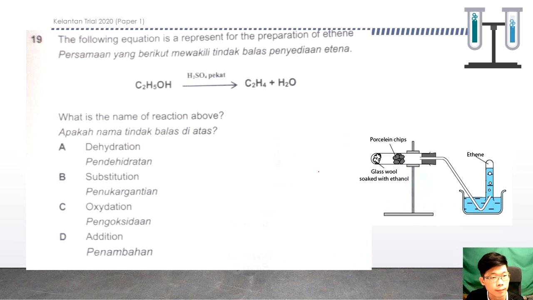Okay, 19. The following equations represent the preparation of ethene. So actually this reaction is called dehydration. So you can look into these diagrams. Normally we use the porcelain chips to absorb the water from the alcohol, so it will form the alkene gas. We also can use the concentrated sulfuric acid in the dehydration. So dehydration is the answer.